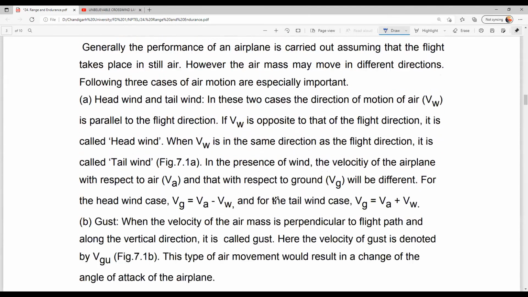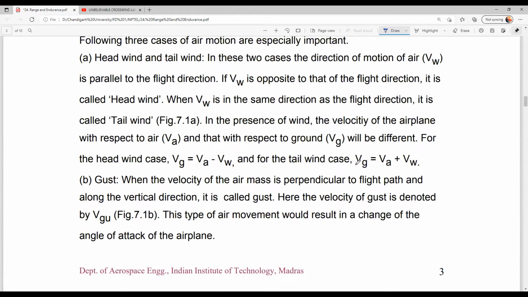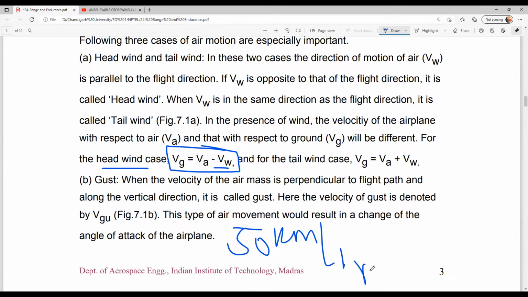I hope you got it. What is range and endurance? This is the parameter they have given. In a headwind case, the velocity will be minus, as I told, 30 km per hour in headwind.